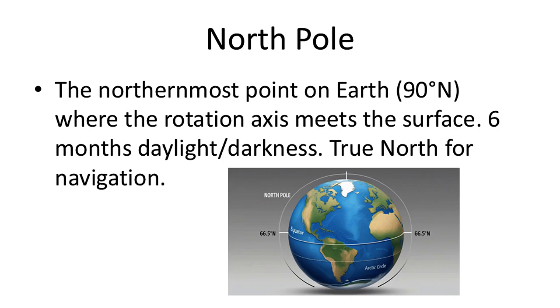The North Pole. The North Pole is the northernmost point on Earth, situated at 90 degrees north latitude. It is the point where Earth's rotational axis emerges in the northern hemisphere. Due to Earth's 23.5 degrees axial tilt, the North Pole experiences extreme seasonal light patterns. Around the June solstice, the North Pole is tilted toward the Sun, resulting in continuous daylight, called the midnight sun, for about 6 months, from late March to late September.